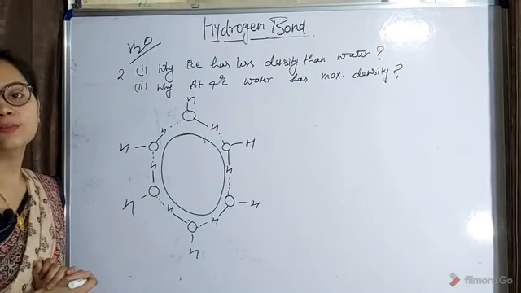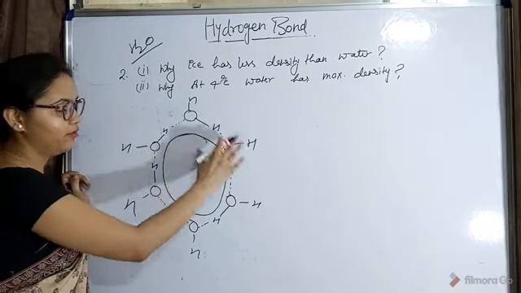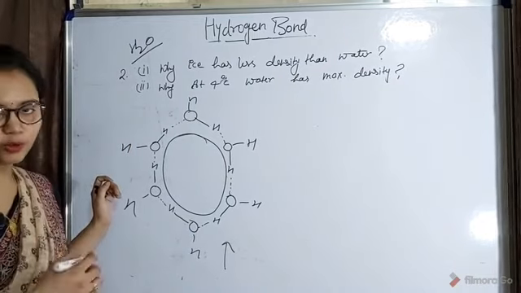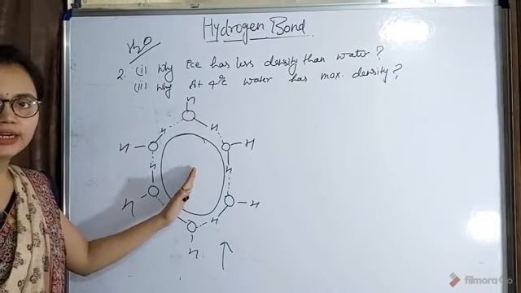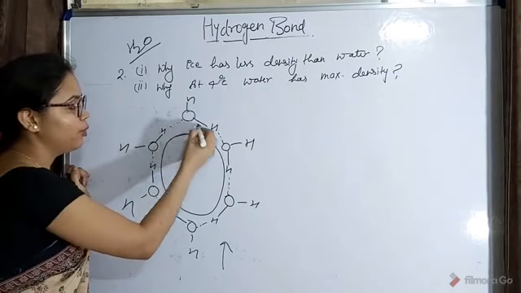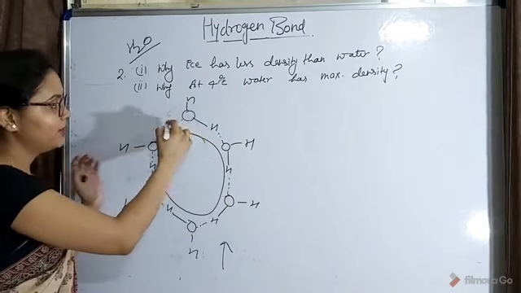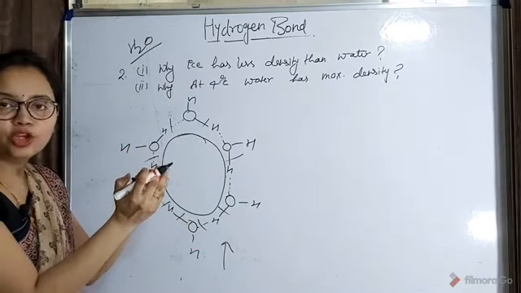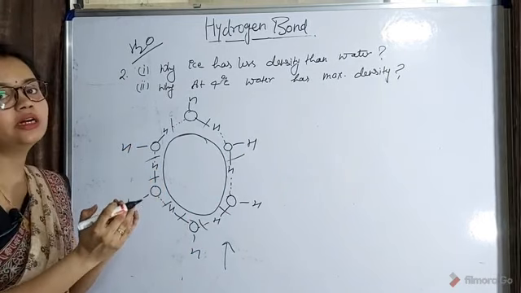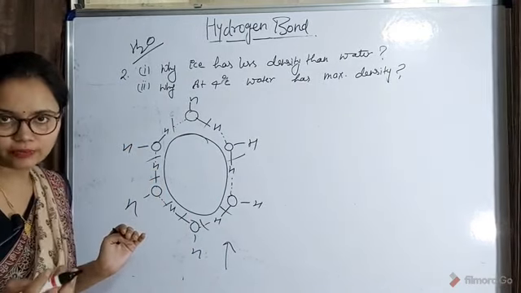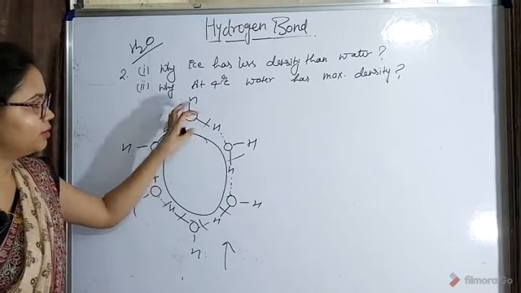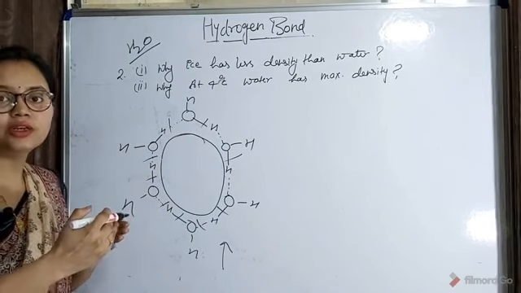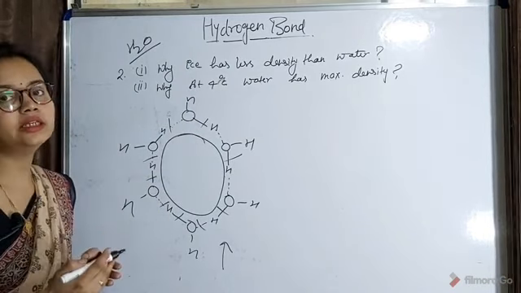Whenever ice melts, suppose we want to melt this molecule, obviously we have to provide energy, we have to provide heat. Whenever we provide heat here, the breaking of the bonds will start. And whenever the bonds break, the H2O molecules will come close to each other, so definitely the density will increase. As the bonds break, the molecules will occupy this space, and because of the decrease in volume, density will increase.